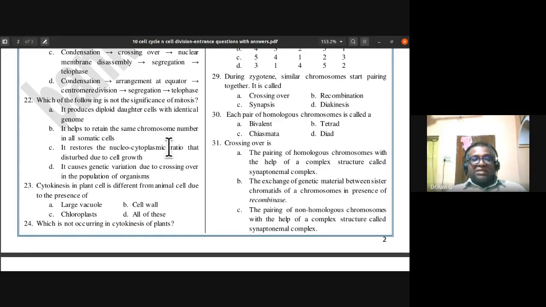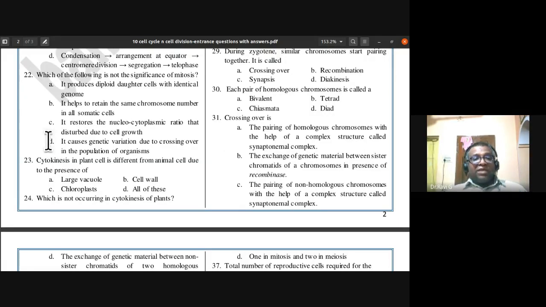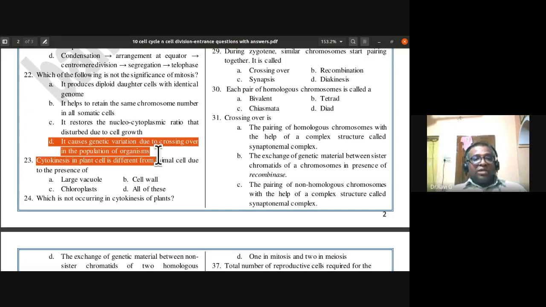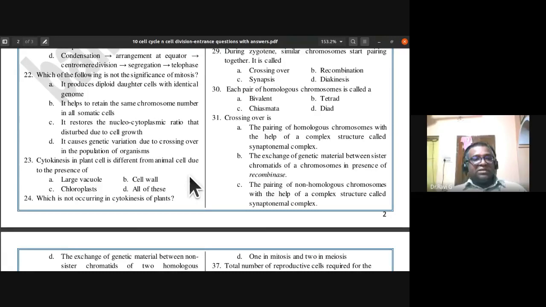That also is right. It causes genetic variation due to crossing over in the population of organisms. This is a wrong answer. This takes place in meiosis. Crossing over and genetic recombination is a step seen in meiosis, not in mitosis. So D is not a significance of mitosis.